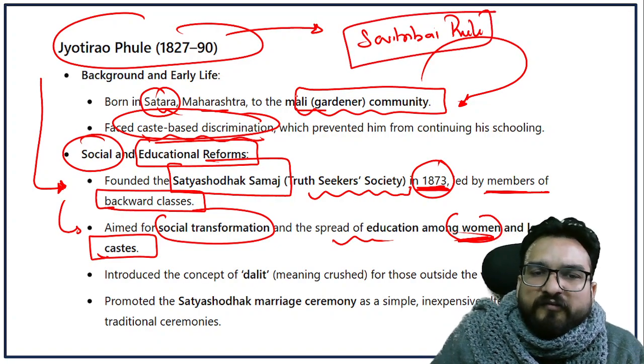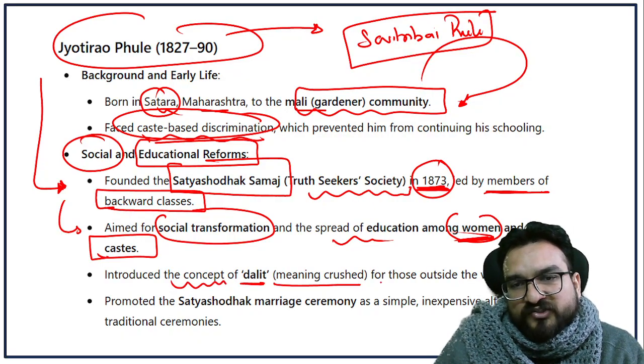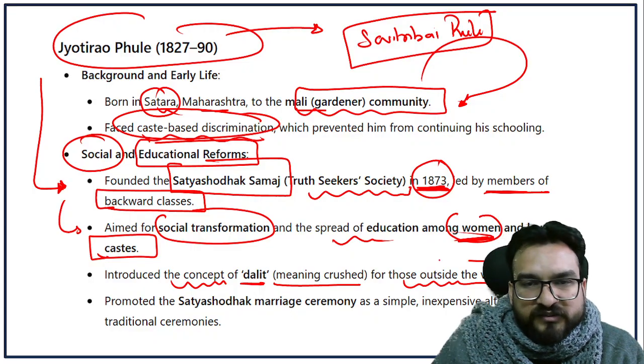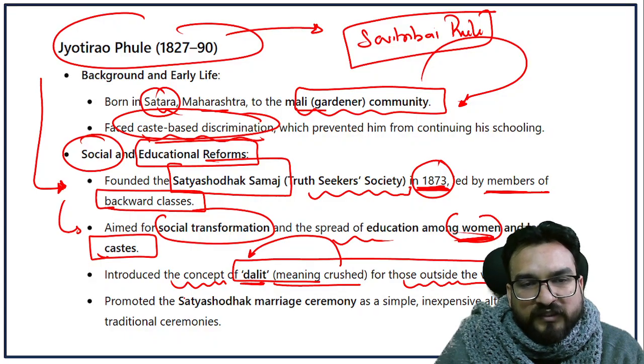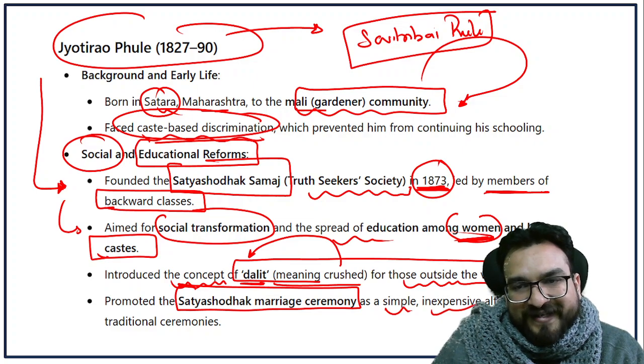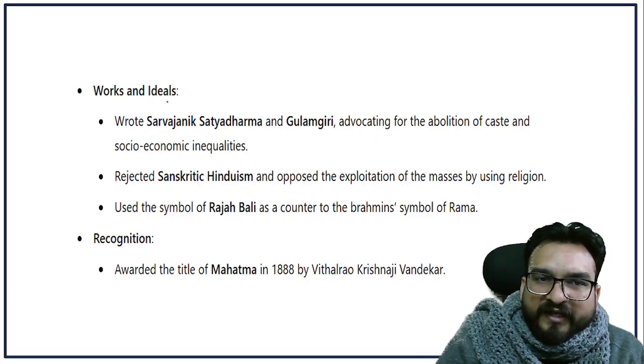We will be understanding about her also. He introduced the concept of Dalit, meaning crushed, for those outside the Varna system, the untouchables. So he introduced this concept of Dalit. He promoted the Satya Shodhak marriage ceremony as a simple, inexpensive alternative to traditional ceremonies. Very important.